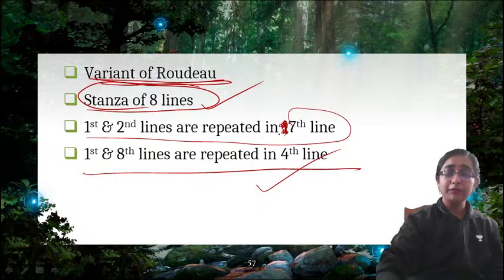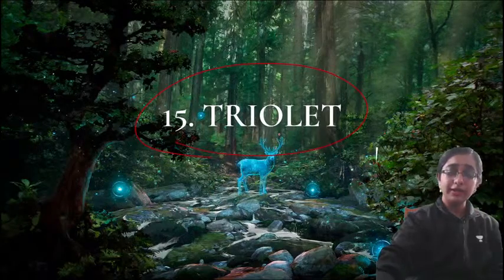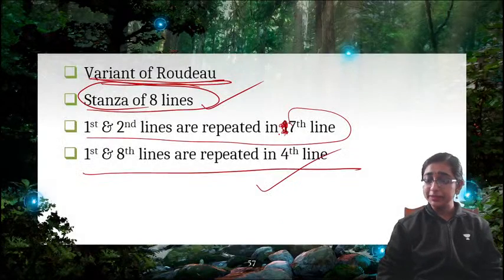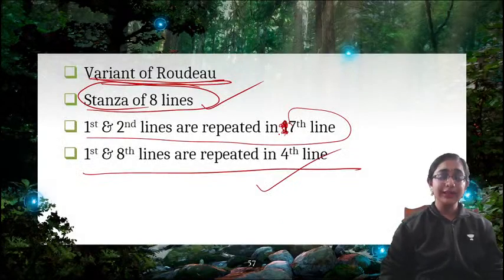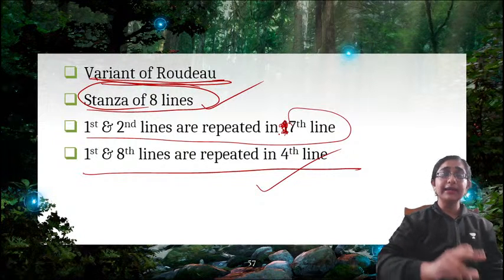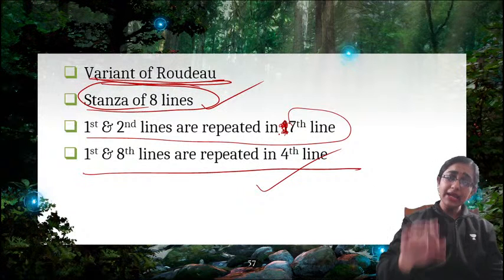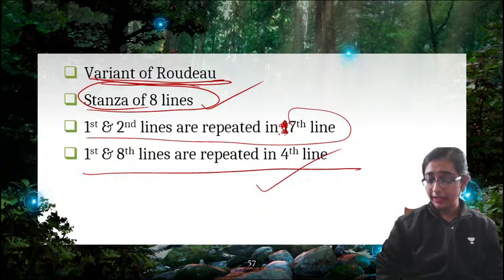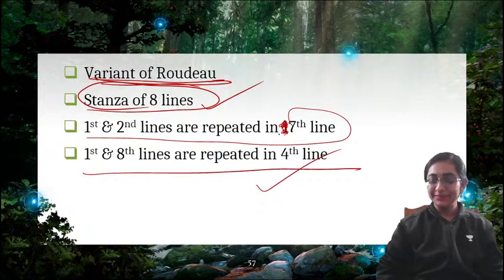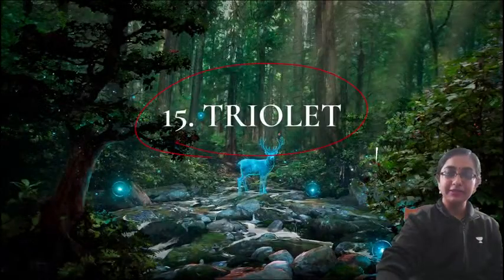So you may be confused that triolet means three, trio means three, but that is not the thing. Triolet is actually a stanza of 8 lines where the first and second lines are repeated in the 7th line and the first and 8th lines are repeated in the 4th line. So that is the stanza of triolet.